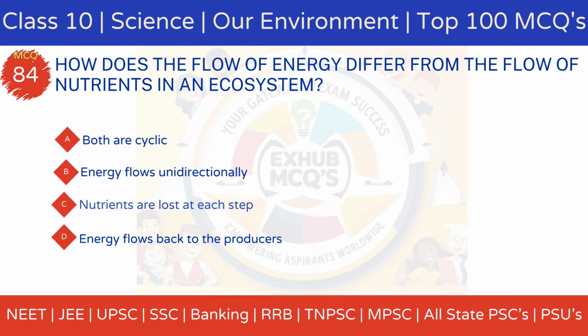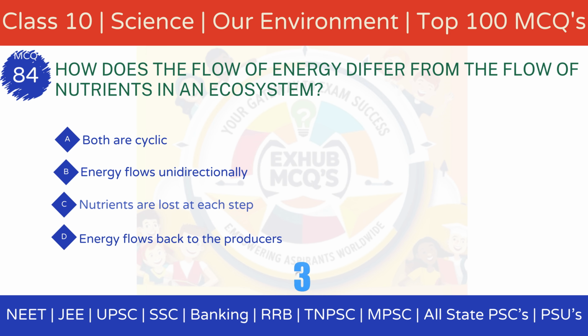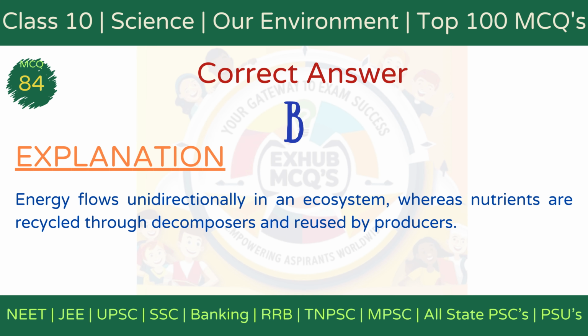MCQ 84. How does the flow of energy differ from the flow of nutrients in an ecosystem? Option A, both are cyclic. Option B, energy flows unidirectionally. Option C, nutrients are lost at each step. Option D, energy flows back to the producers. The correct answer is option B, energy flows unidirectionally. Explanation: Energy flows in one direction, from producers to consumers and decomposers, while nutrients are recycled within the ecosystem.